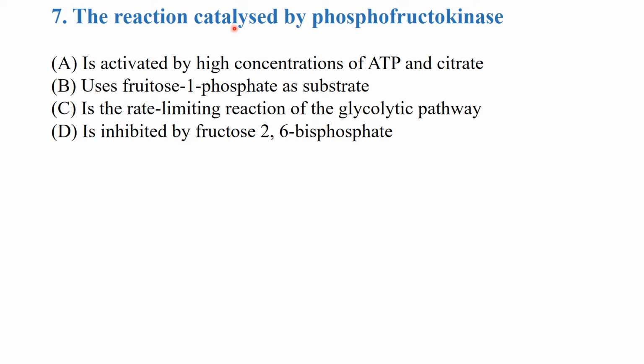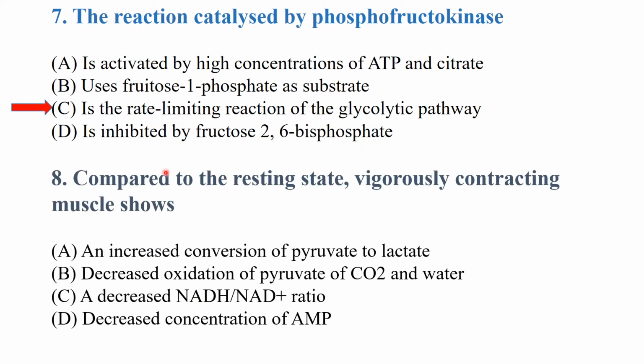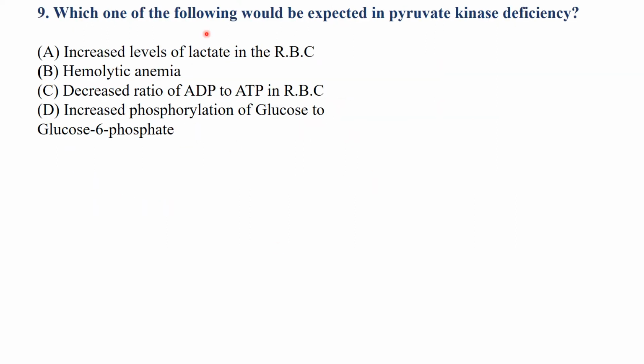The reaction catalyzed by phosphofructokinase: phosphofructokinase is the rate-limiting reaction of the glycolytic pathway. Compared to the resting state, vigorously contracting muscle shows an increased conversion of pyruvate to lactate. That is anaerobic respiration. Which one of the following would be expected in pyruvate kinase deficiency? Hemolytic anemia will be expected in pyruvate kinase deficiency.